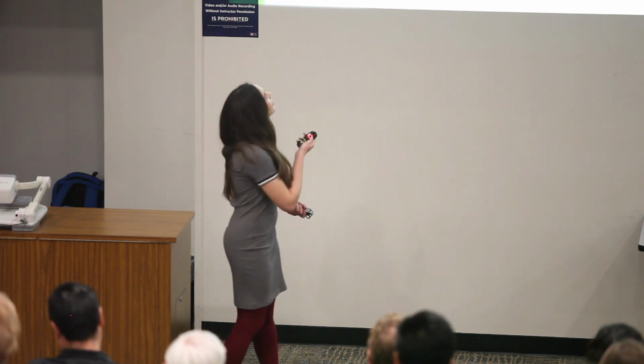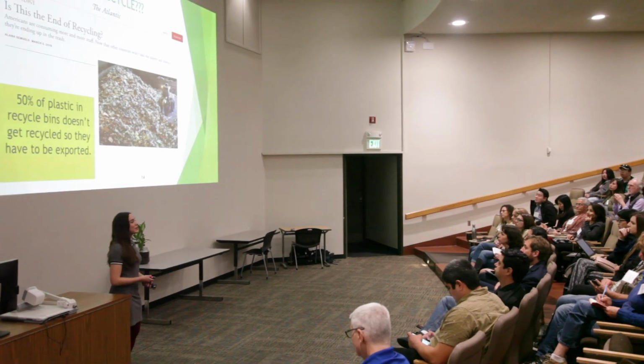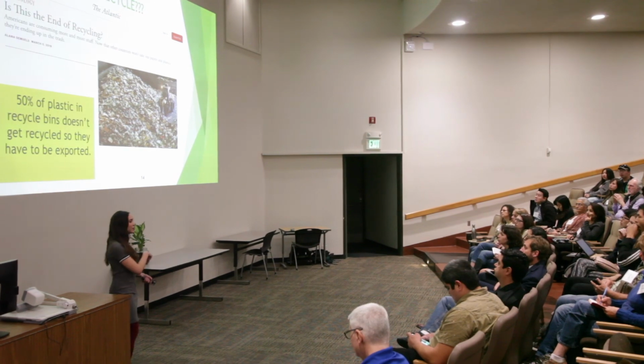And I'm going to make a little parenthesis on waste management. So we all have heard about reducing, reusing, and recycling, right? But I think we use recycling as an excuse for us to keep using single-use plastic. And that's because we think that everything that goes into the recycle bin gets recycled, but that's not true. Only half of the things that we put into the recycle bin gets recycled.